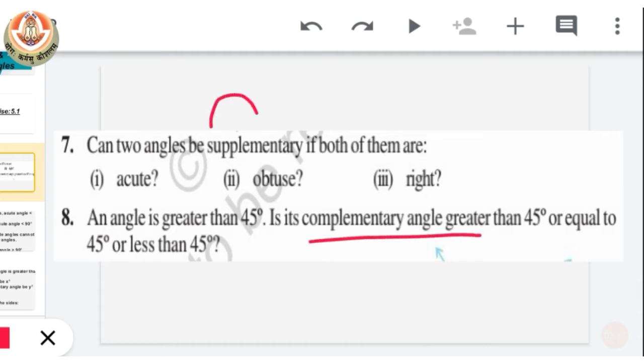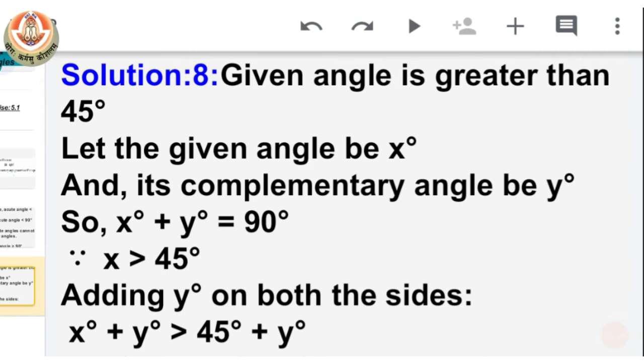We know that complementary angles means angles whose sum is 90 degrees. So here we are given one angle and we have to find out whether its complement is greater than 45, equal to 45, or less than 45. Let's see what its solution is.